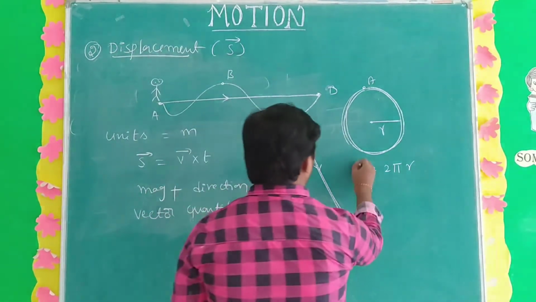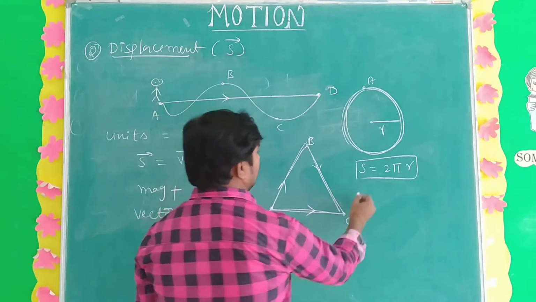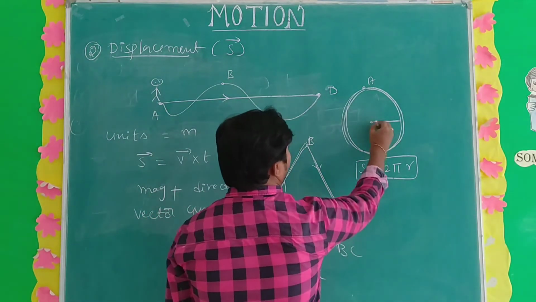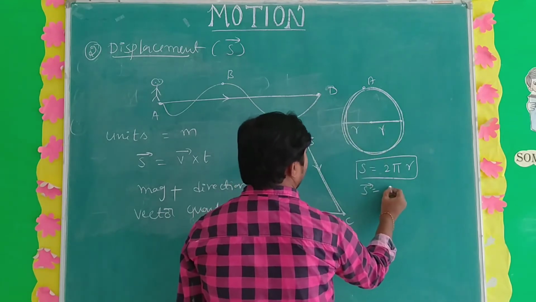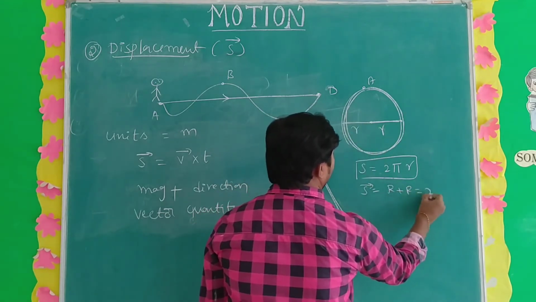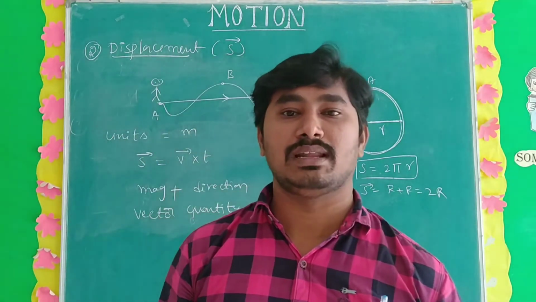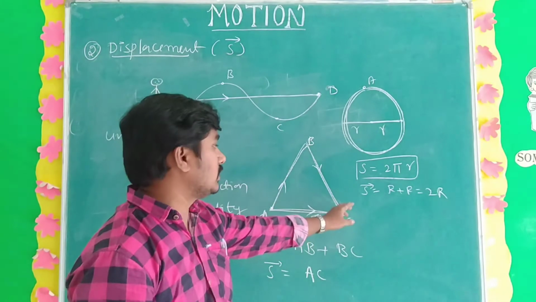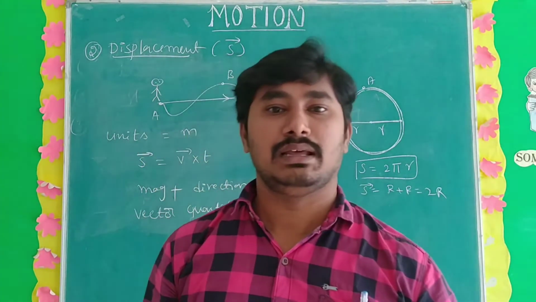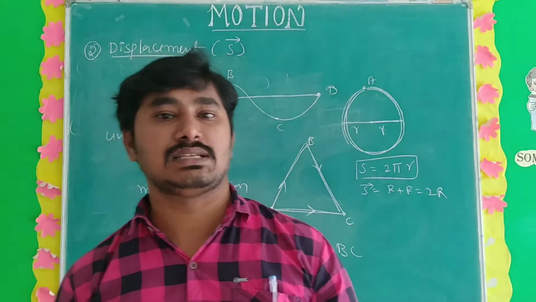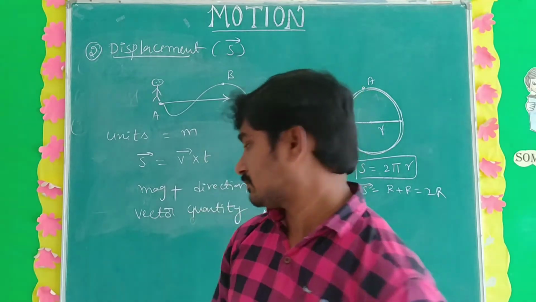And what is the displacement here? Displacement is the shortest distance, from here to here, which is R plus R, nothing but 2R. So 2R is the displacement of the circular track. Distance is 2 pi r and displacement is 2R. Clear? That is the difference between distance and displacement. Next we can go on to discuss speed and velocity.